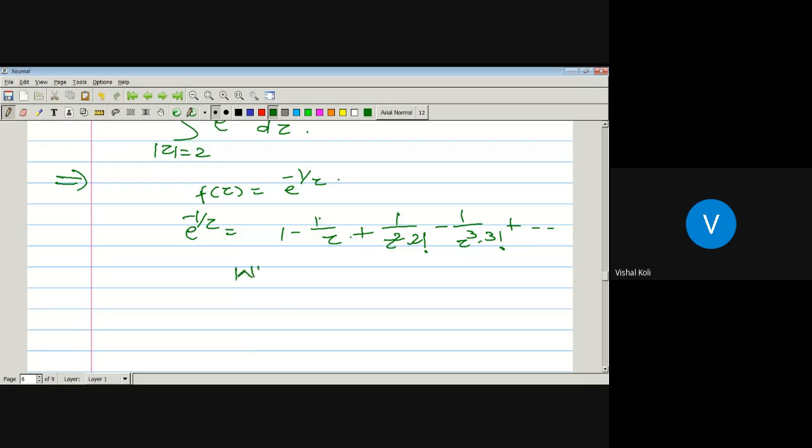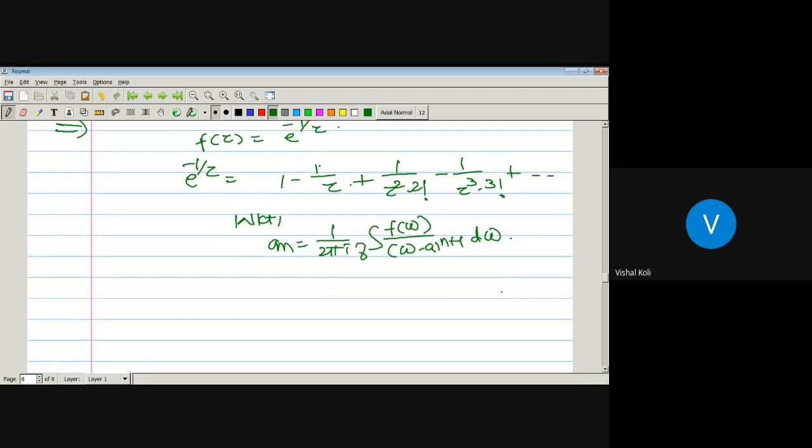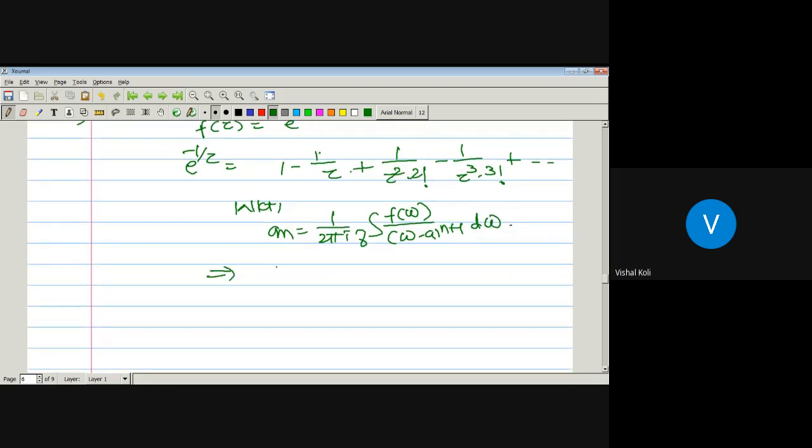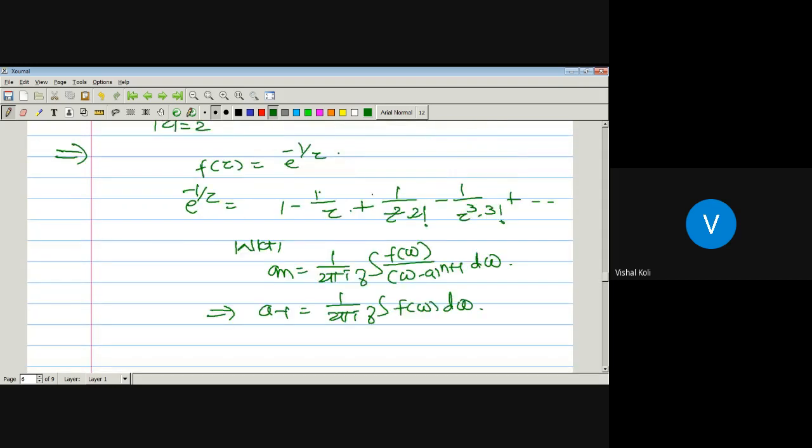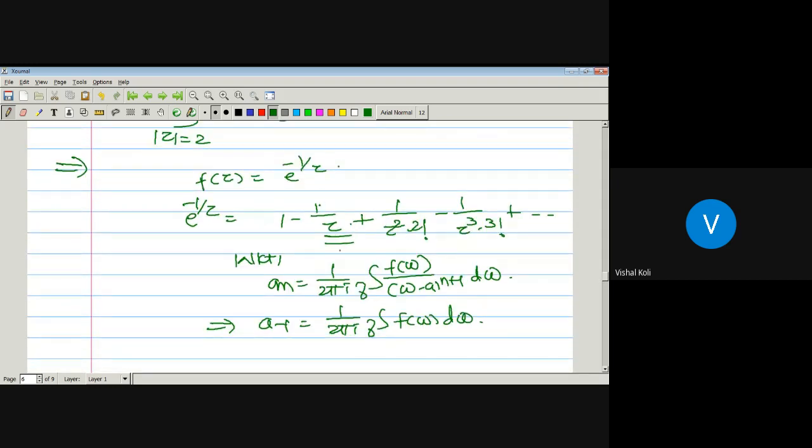Again, we know that a n is nothing but 1 upon 2 pi I integral over the curve gamma f of w divided by w minus a to the power n plus 1 dw. Okay, so here put the value of n as minus 1, then we get a minus 1, which is equal to 1 upon 2 pi I integral over the curve gamma f of w dw. But f of z is e to the power minus 1 by z, and by comparing, the coefficient of 1 upon z minus 0 is nothing but minus 1.